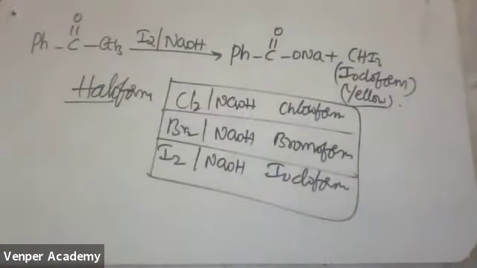I already told you fluorine reactions are very rare. Only two reactions of fluorine are there: one is the Swarts reaction and one is the Balz-Schiemann reaction. Swarts reaction is for aliphatic, and Balz-Schiemann reaction is for aromatic. Okay, now see the mechanism here.